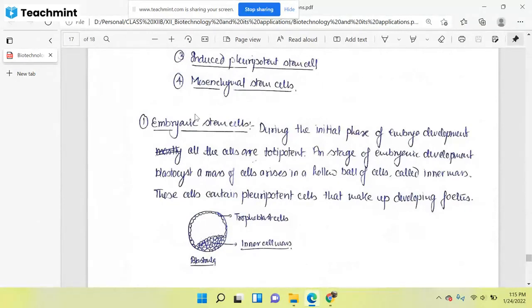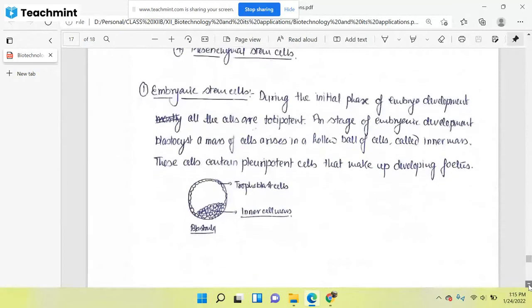If anyone asks what the source of embryonic stem cells is, your answer would be the inner cell mass of the blastocyst. From the blastocyst we collect the cells which will develop into different lineages, and this source is called the stem cell.